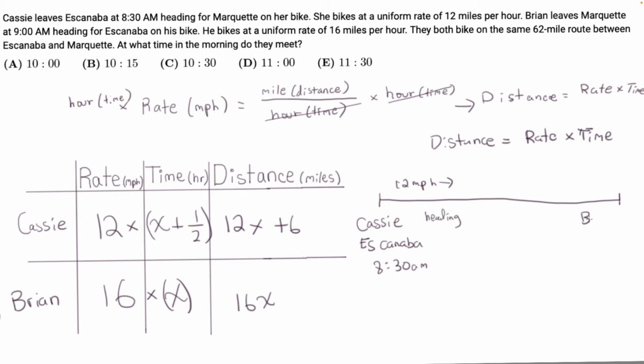And the other side is Brian, and he's at Marquette, leaving at 9 a.m. and traveling at 16 miles per hour.